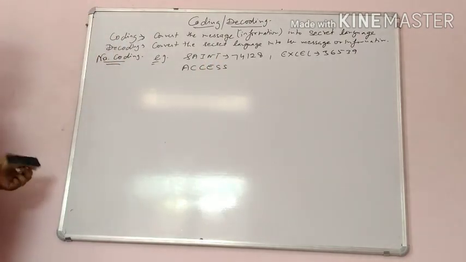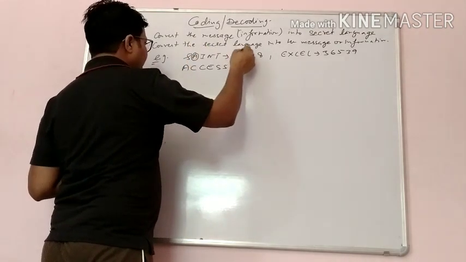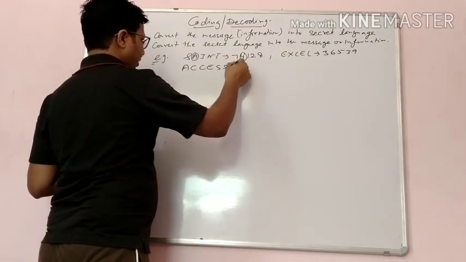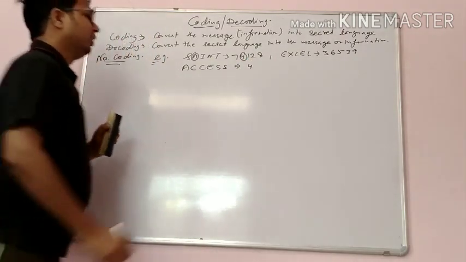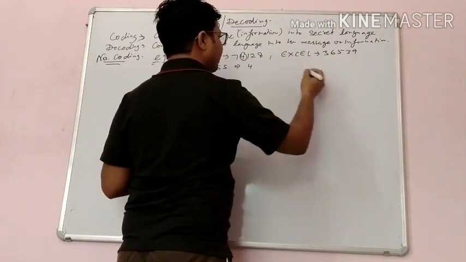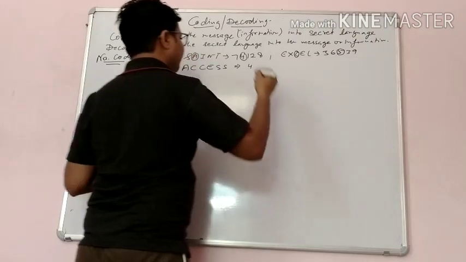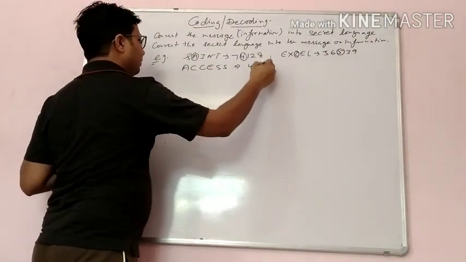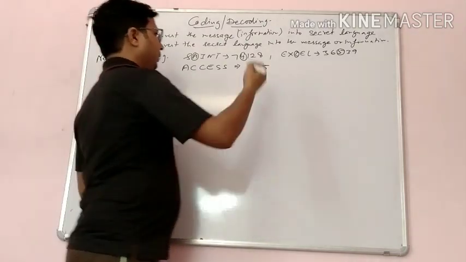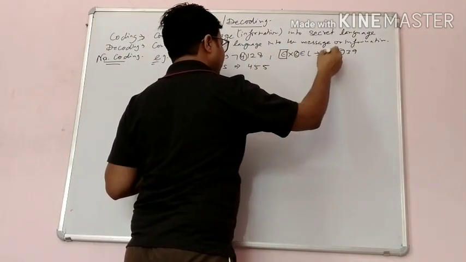Now, if you compare, A is 4, so we can start with 4. Then C, we can get from here, that is 3. The third letter is 5. Then again C is there, so 5. Now E, if you compare with E, it will be 3.